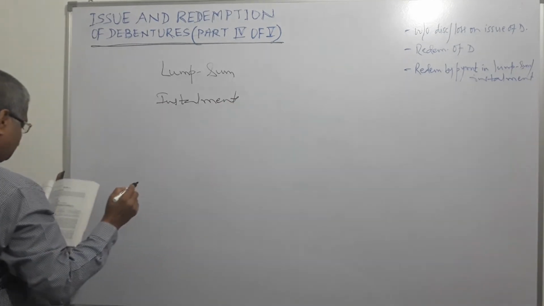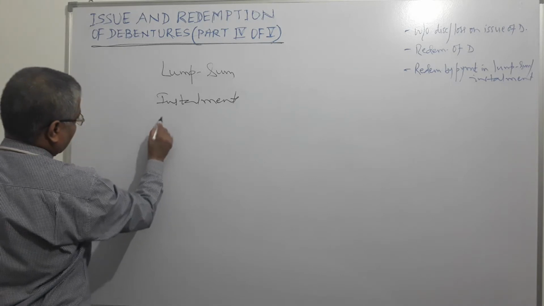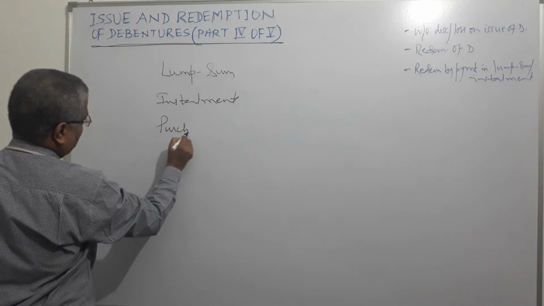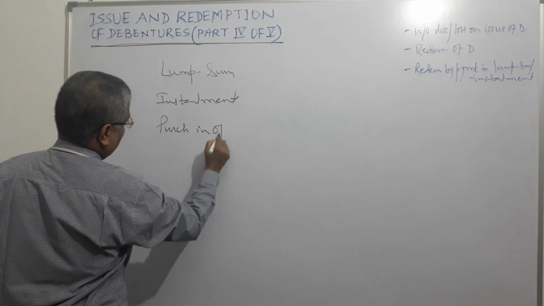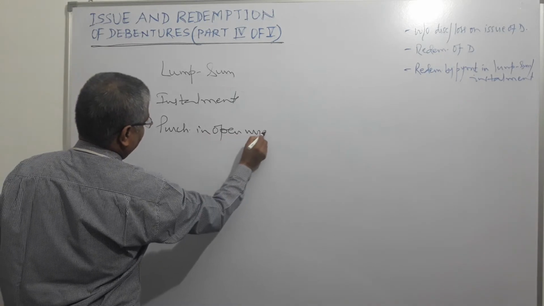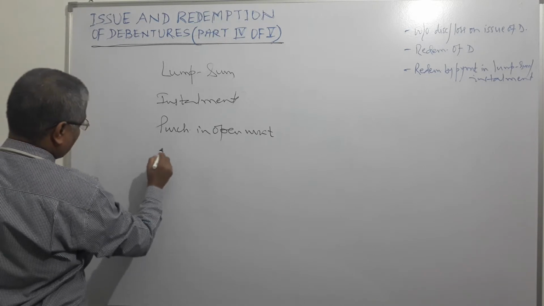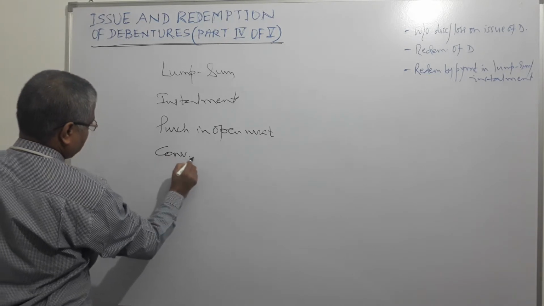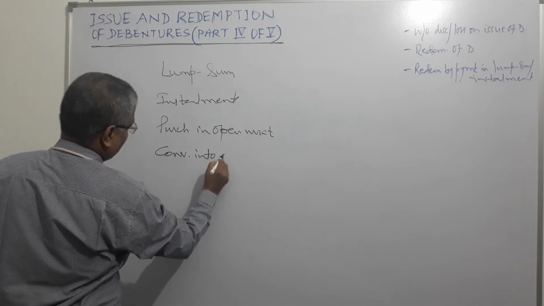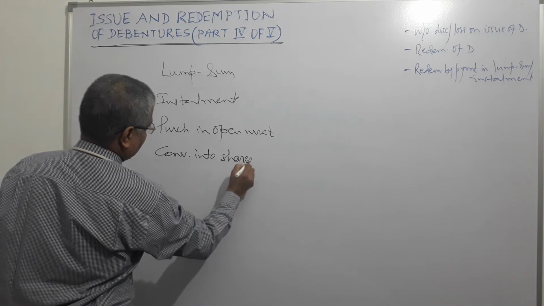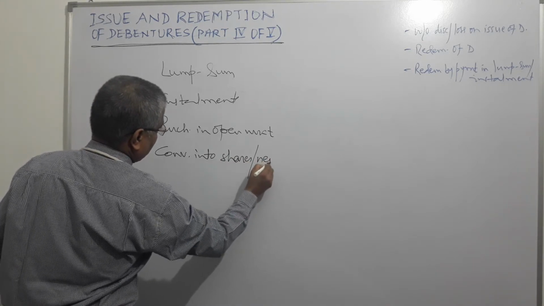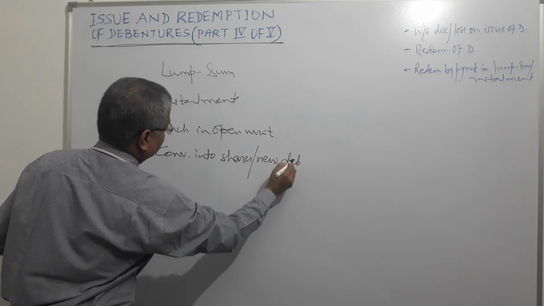Third one is purchase in open market. And fourth one is conversion into shares or new debentures, right?